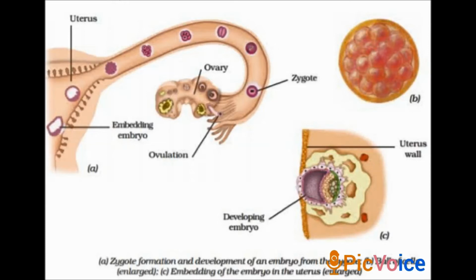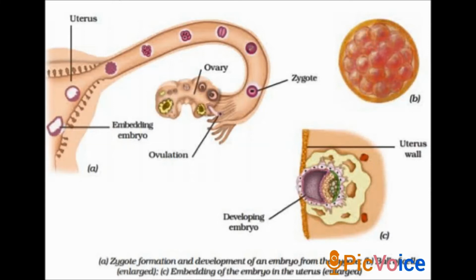This zygote divides repeatedly to give rise to a ball of cells, and these cells form a group. Then this group develops into different tissues and organs of the body, and this developing structure is called an embryo. Later the embryo is embedded in the wall of the uterus for further development.